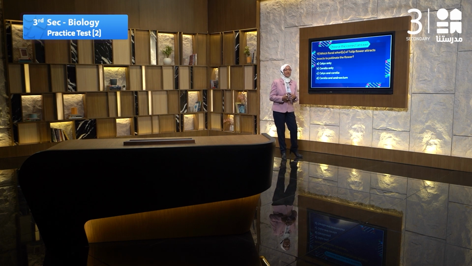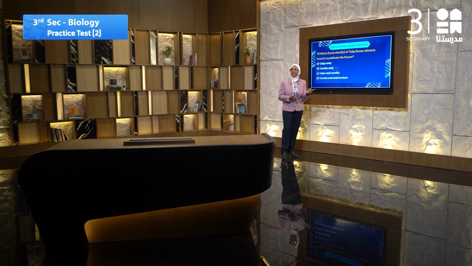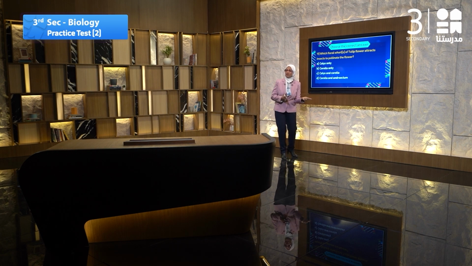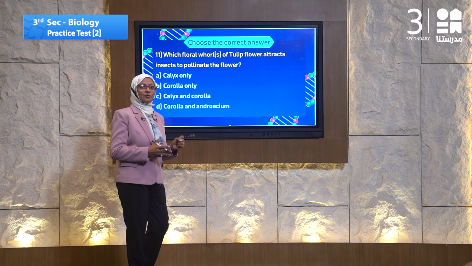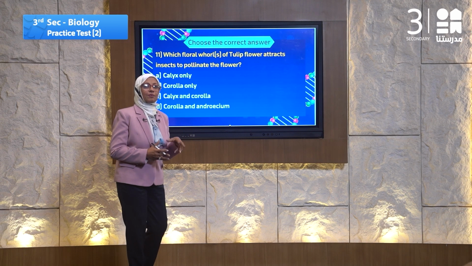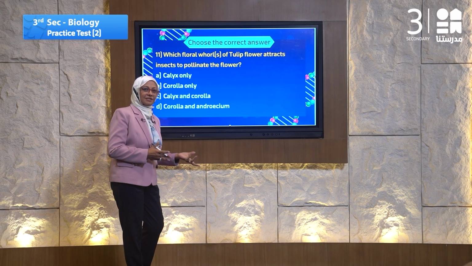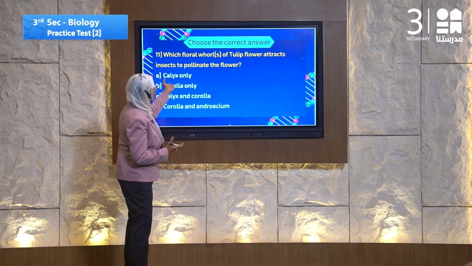The insect is attracted to the flower in two ways. The first one is the colored parts. The second one is nectar. Nectar is a juice which the insects absorb, and it has a scent. So we speak about two parts. The first one is the colored part which attracts the insect. Let's go to the tulip.